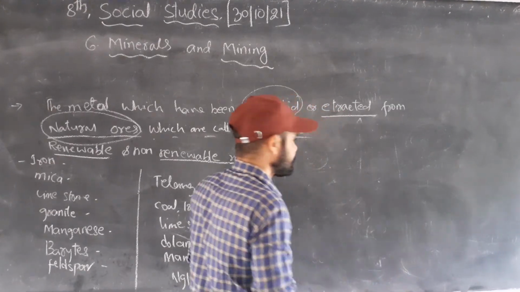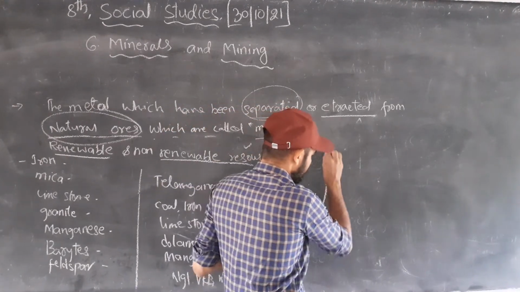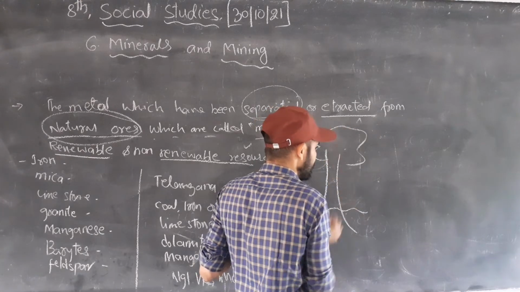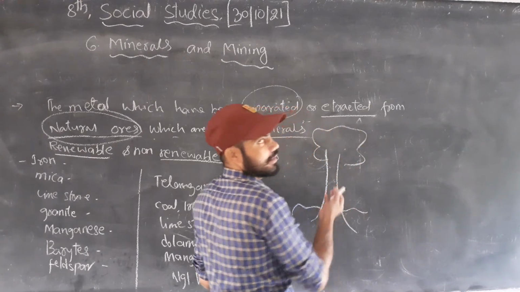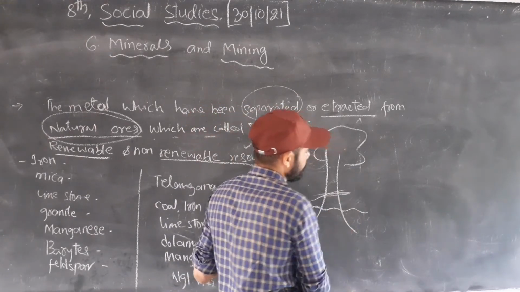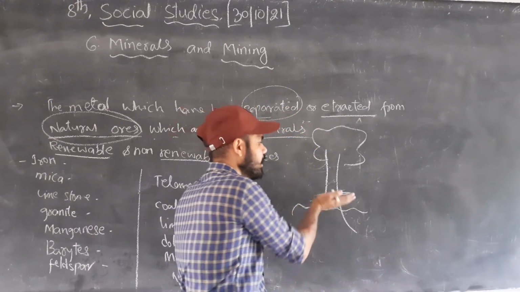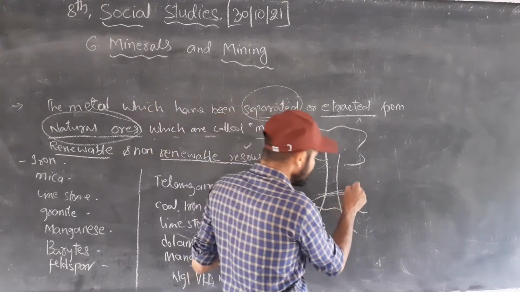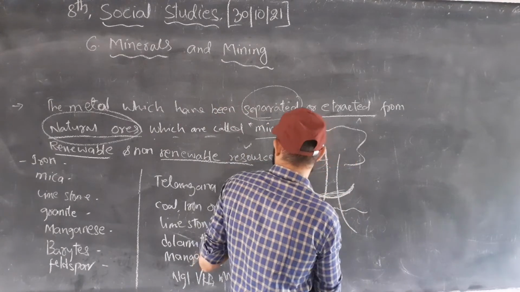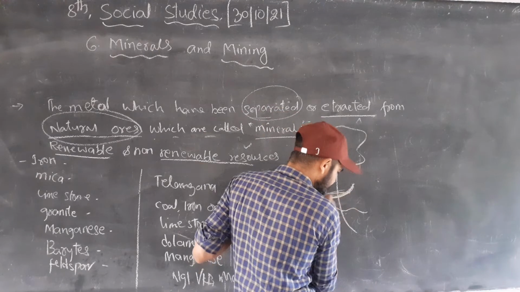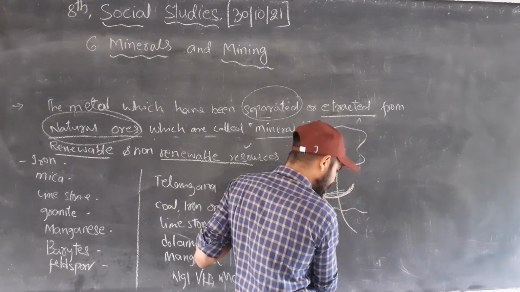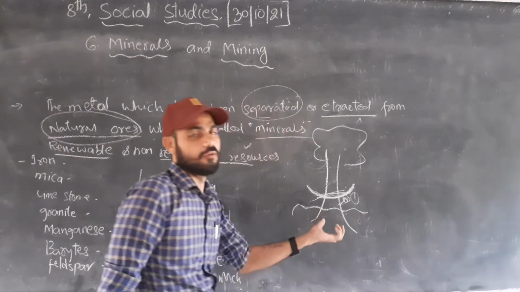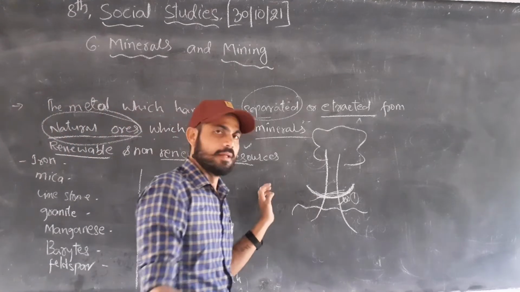See, one plant is there. This is the plant, this is one tree. When you cut the tree, the tree is a renewable resource. When we cut the tree, it will grow once again. After one month or two months or three months, it will easily grow again. It will be cut, then it grows.